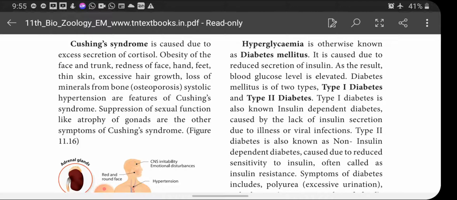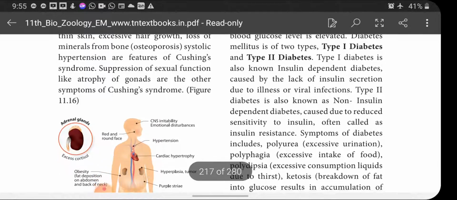Okay, hyperglycemia, otherwise known as diabetes mellitus, is caused due to reduced secretion of insulin. As a result, blood glucose level is elevated. That means the level of blood glucose will be increased in the blood. Diabetes mellitus is of two types, type 1 diabetes and type 2 diabetes.